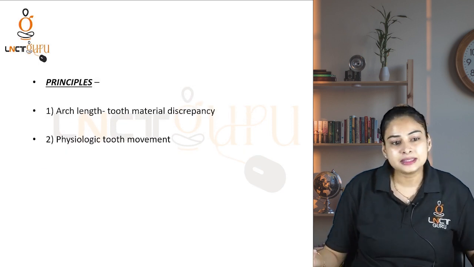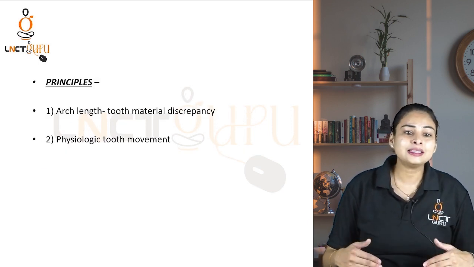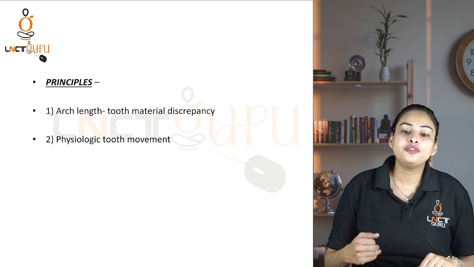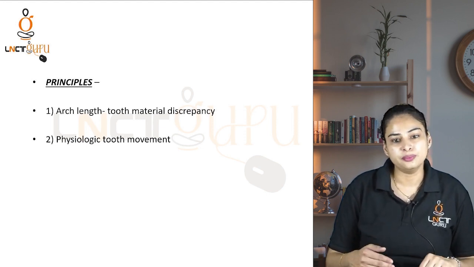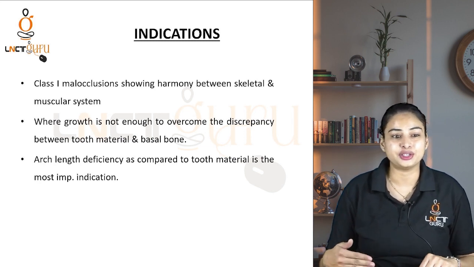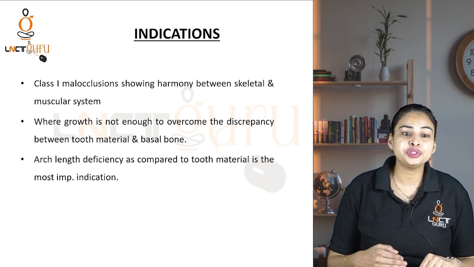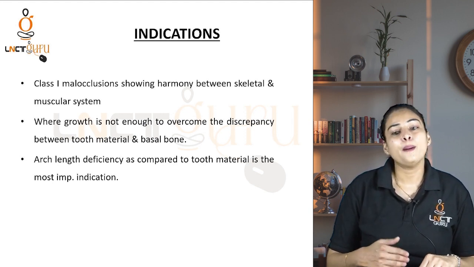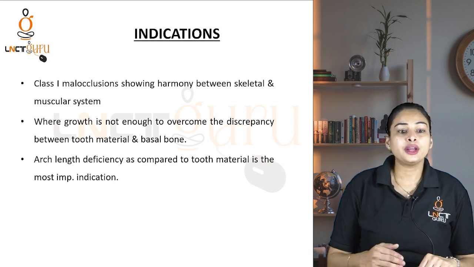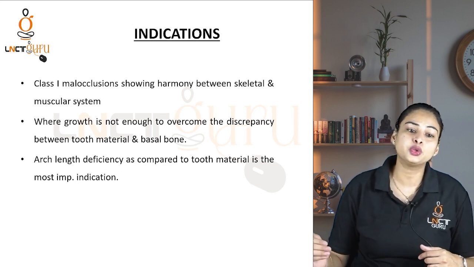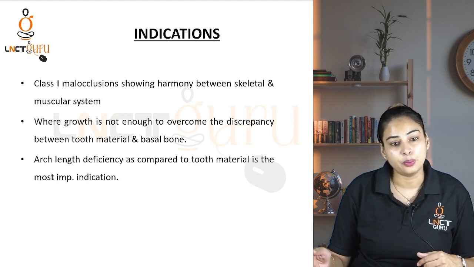So what are the principles? The arch length and tooth material discrepancy. Second is physiological tooth movement. Now we are coming to the indications for serial extraction. Class 1 malocclusion showing harmony between the skeletal and muscular system, where growth is not enough to overcome the discrepancy between tooth material and basal bone.